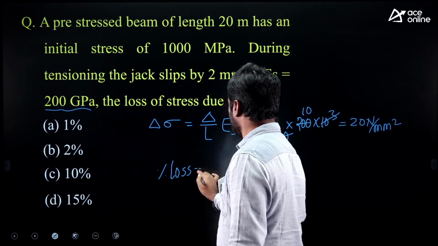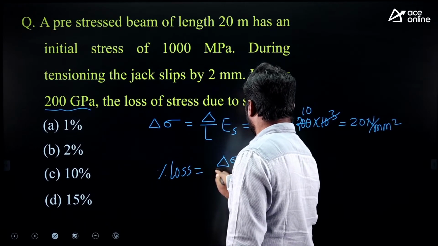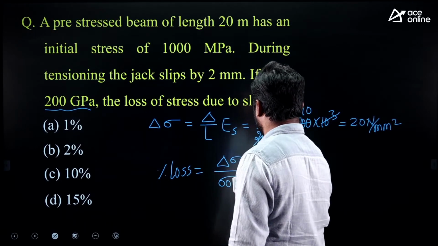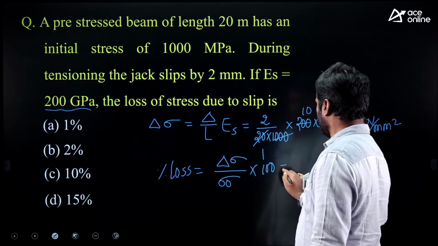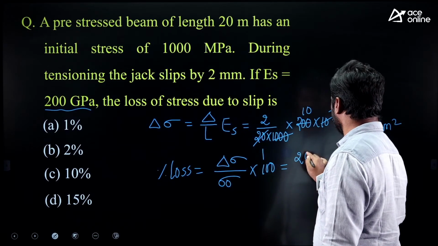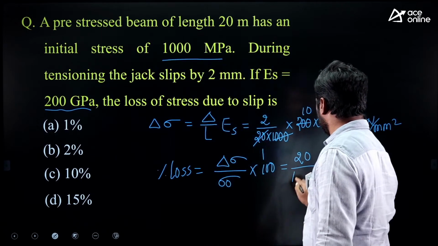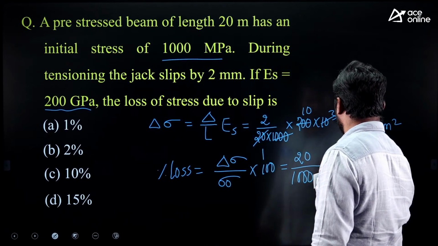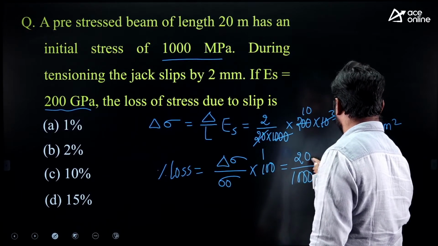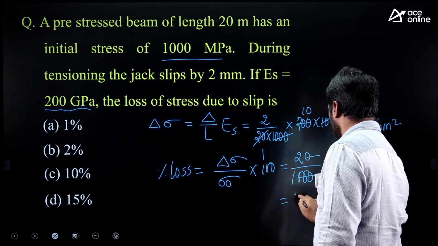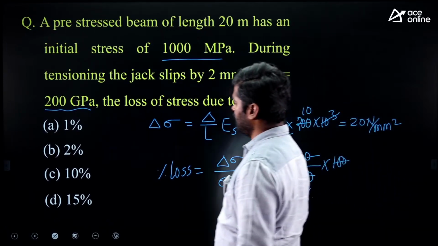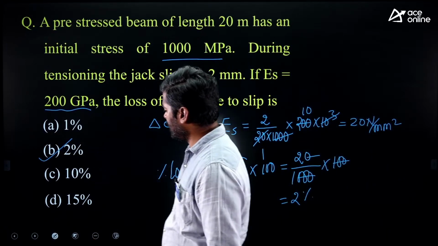Percentage loss is equal to loss of stress upon initial stress into 100. Loss will be 20. Initial given here is 1000 megapascal, 1000 into 100. Now 3 zeros gone. 2% is the loss. Option B is correct.